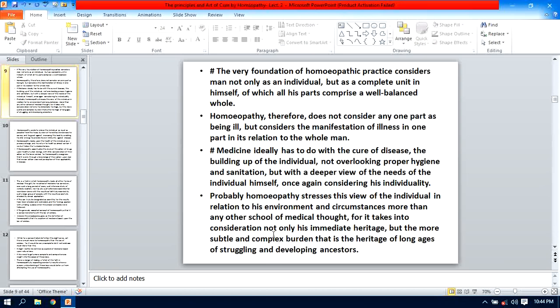All these rituals of the family and the society also create a burden, the load of his heritage and the struggling from long ages. It may create a burden and poor adjustment with all these functions of the society. It may create conflict in that particular individual, and therefore try to find out this conflict and why it occurred.